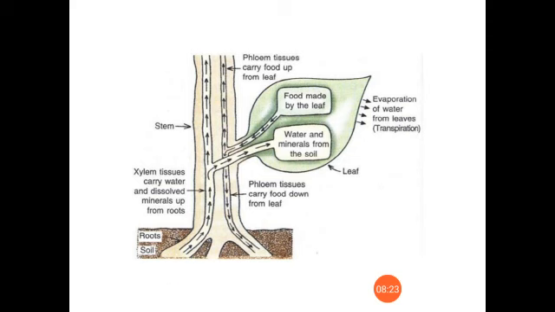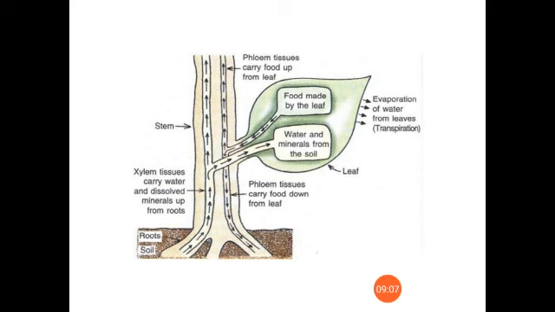According to the transpiration pull theory, the xylem vessels in the plant, from roots to stem to leaves, exist as a continuous column. Is it clear? And there is a force of attraction between molecules of water, known as cohesion. Due to the attraction of similar molecules, water molecules exist as a continuous column.